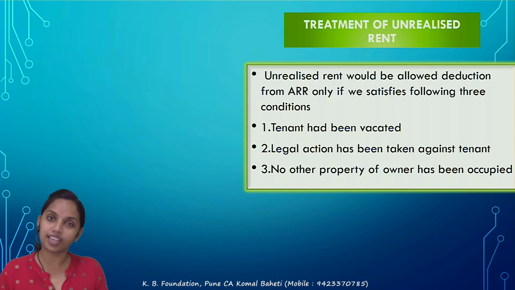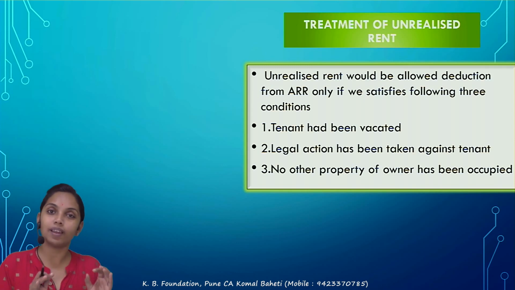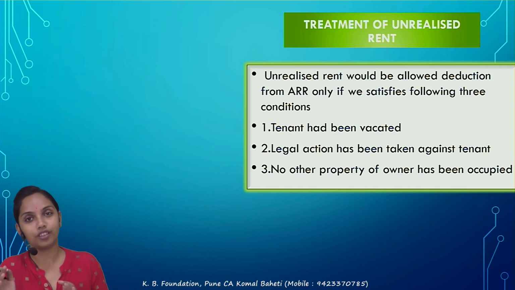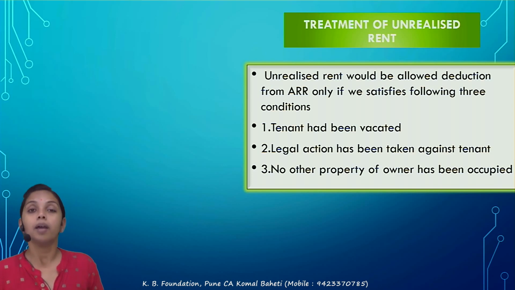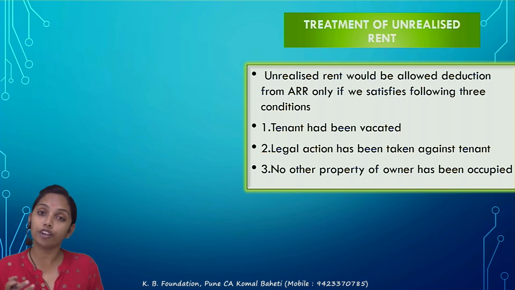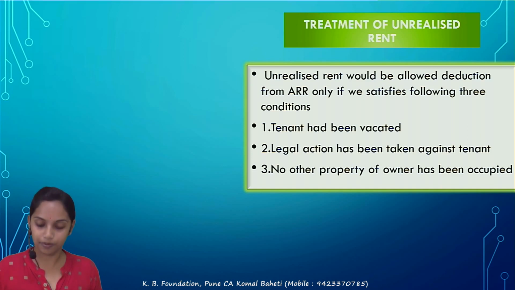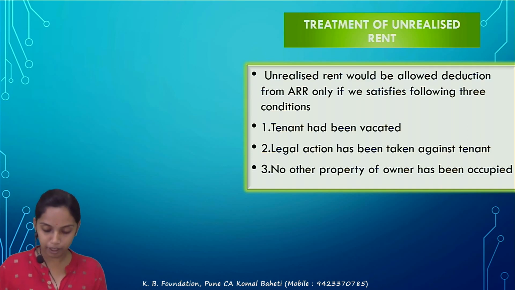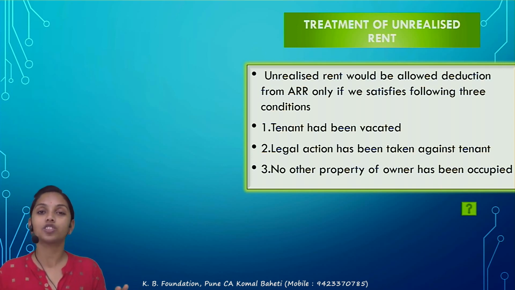If yes, you do satisfy all the 3 conditions, then unrealized rent would be reduced. But actual rent receivable अगर 12 महीने का है, unrealized rent is of 3, so we will reduce that, and actual rent received of 9 months would be taxable. But अगर दिया हुआ ही actual rent है 9 months का, तो उसमें से और 3 महीना माइनस करेंगे क्या? नहीं, वो रिड्यूस करने के बाद की फिगर है. So I won't be reducing the unrealized rent from the actual rent received. Have you clear with this? The treatment of the unrealized rent: the unrealized rent should be reduced from actual rent receivable.